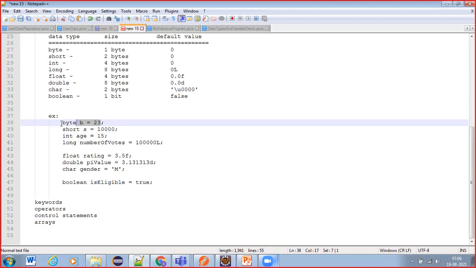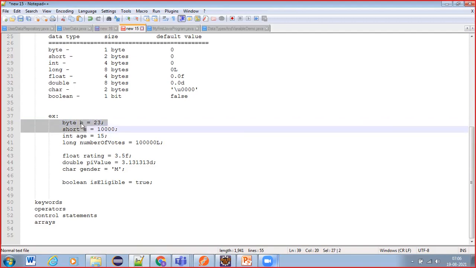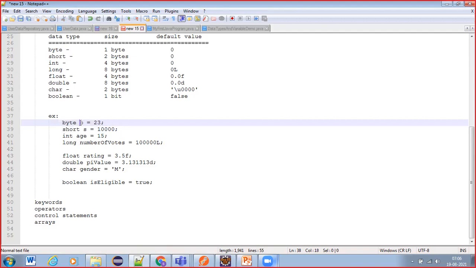That means how we create variables using different data types, and how we assign and store values into those variables.